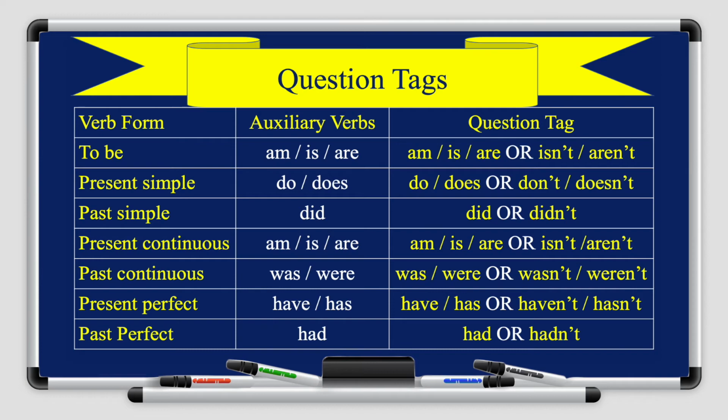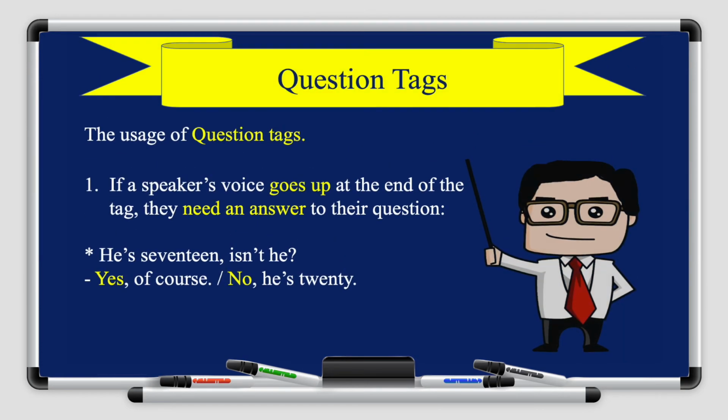I suggest you memorize or know this table, because it will help you a lot if you know what the auxiliary verbs are for each sentence and how to change them. Okay? Why do we use question tags? Like I said, we use question tags to make sure that the sentence that is said is true. So I want to make sure if it's right or not.